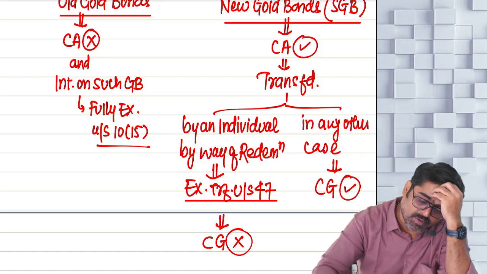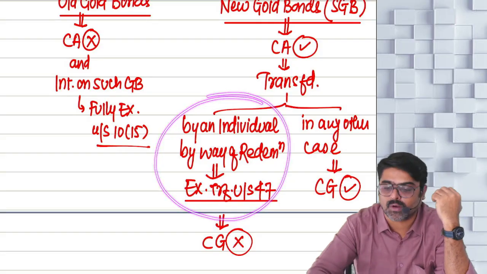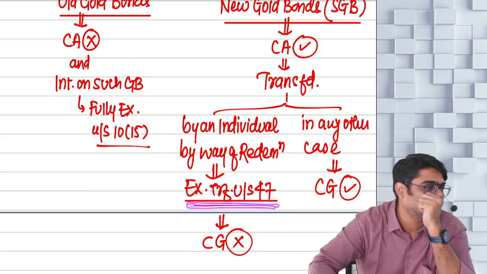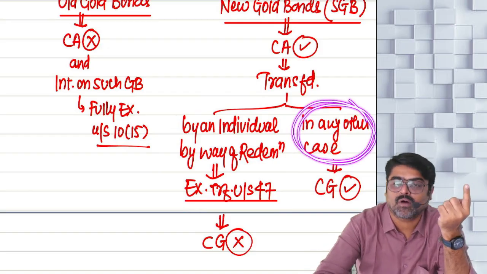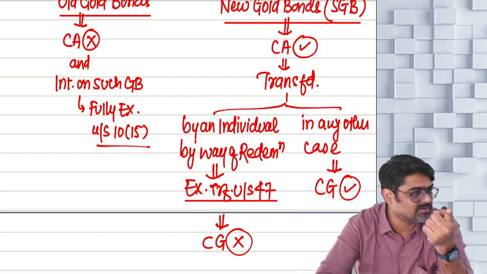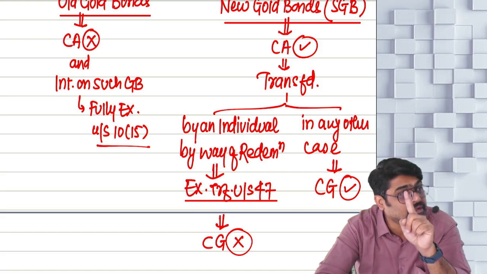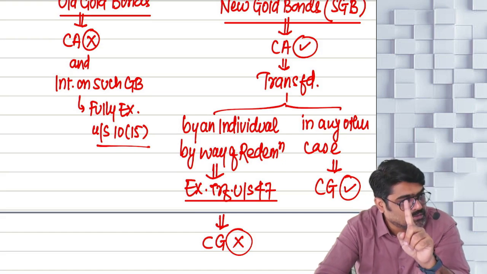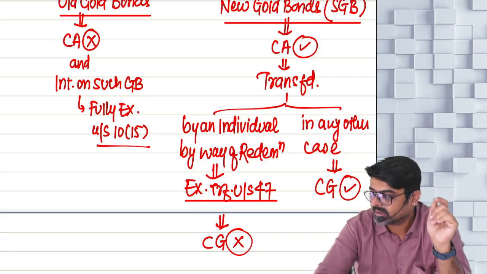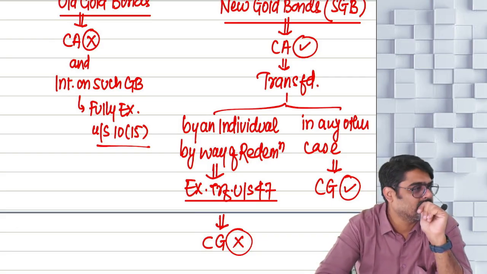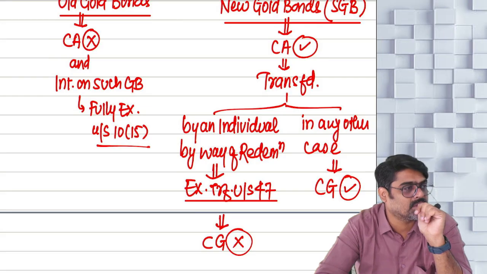Only this type of transfer of sovereign gold bond is treated as exempt transfer. Otherwise, any other type of transfer of sovereign gold bond is a taxable transfer, and sovereign gold bond is a capital asset also. Profit or gain will be calculated also and it will be taxable also. Will you remember this? Everyone tell me yes or no.